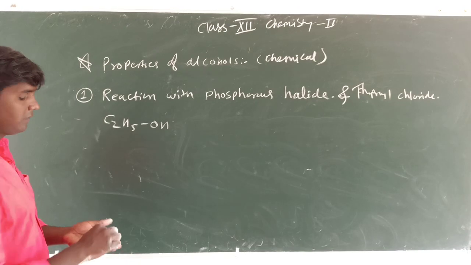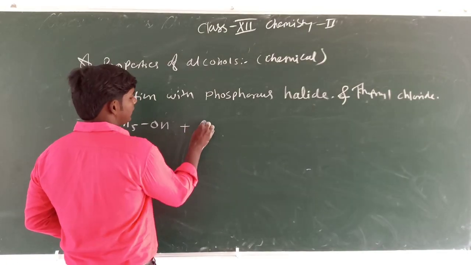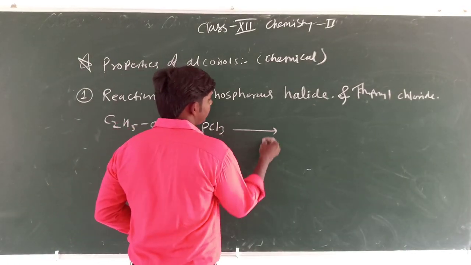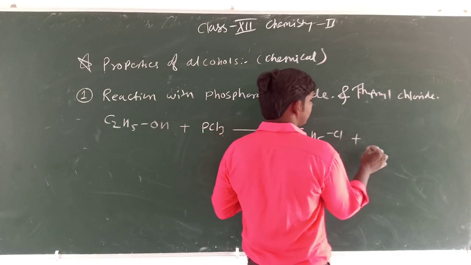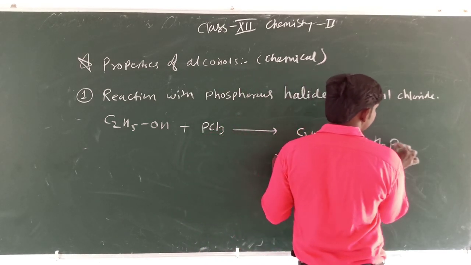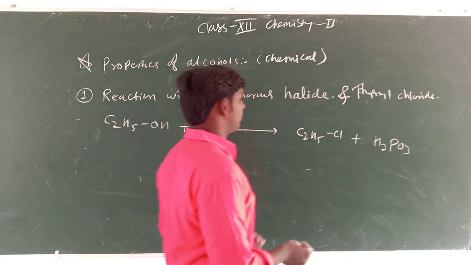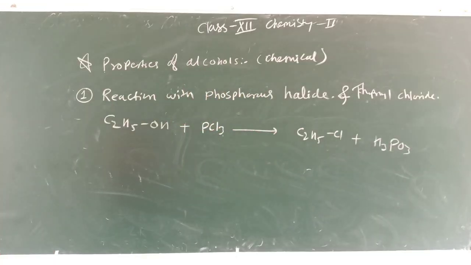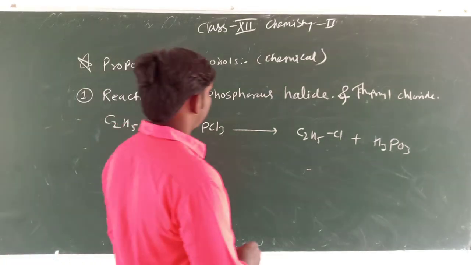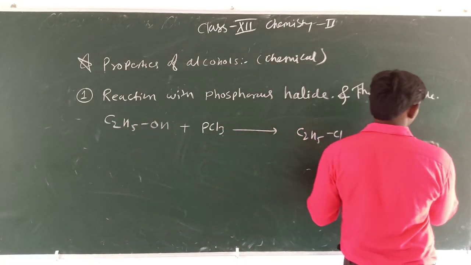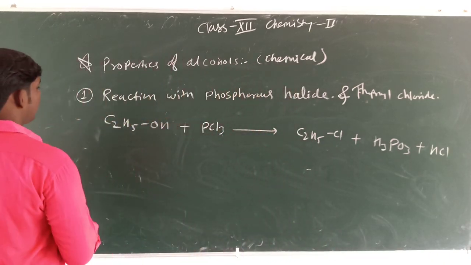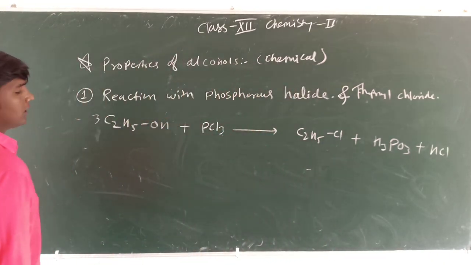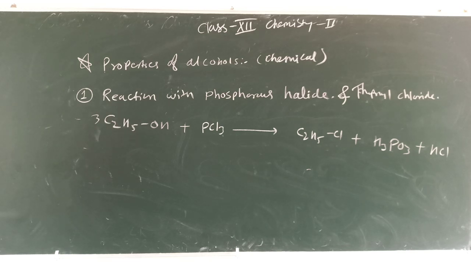If I react this alcohol with PCl3, we get C2H5Cl, the same product, but the side product is different, that is H3PO3, and HCl. Students, we have to take 3 alcohol molecules here to balance it.